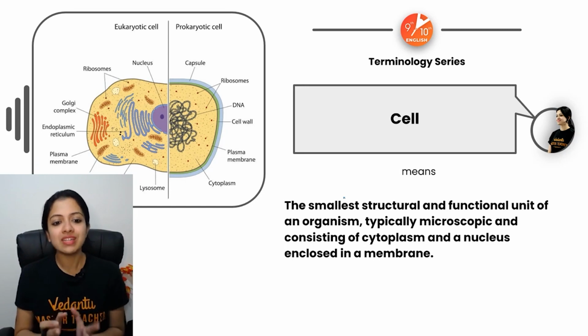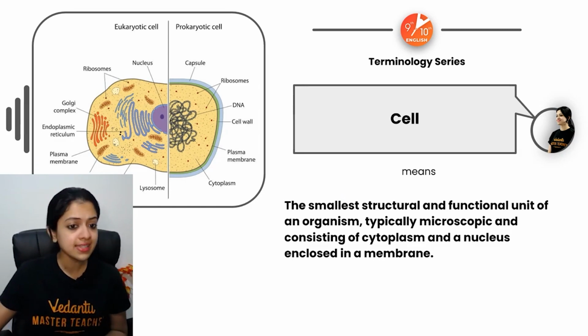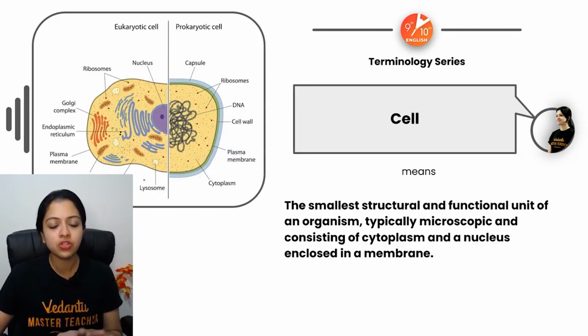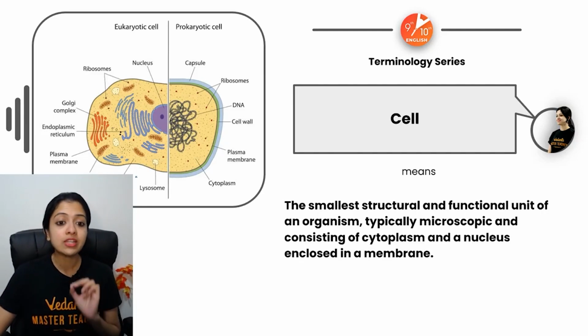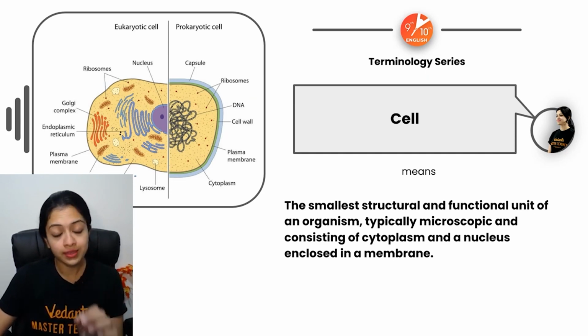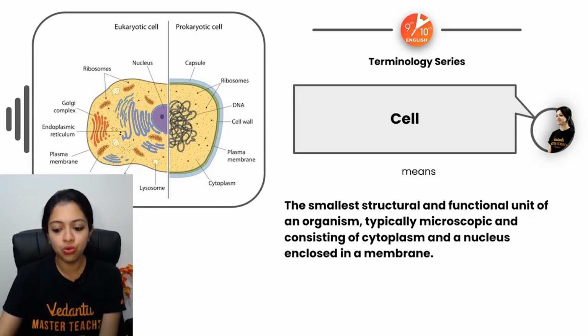So, of course, this is what the cell is, and the major parts of the cell which you need to know. Most of them are mentioned here. There are two kinds of cells, prokaryotic and eukaryotic. All of that is fine. In this chapter, we majorly talk about the kinds of cell division occurring in typical eukaryotic cells. All right, so let's move ahead.